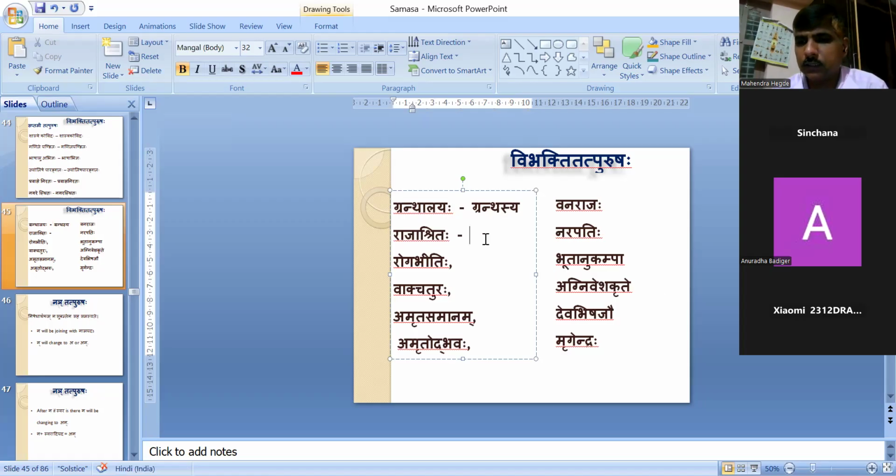Rajashritaha, Ashrita is in which list? In which Vibhakti list do we have to check? It is in the Dvitiya Vibhakti list. Therefore I will get Rajam Ashritaha, Rajashritaha, because Ashrita is in the Dvitiya Vibhakti list. Then Roga Bhitihi, Bhiti will be in which one?